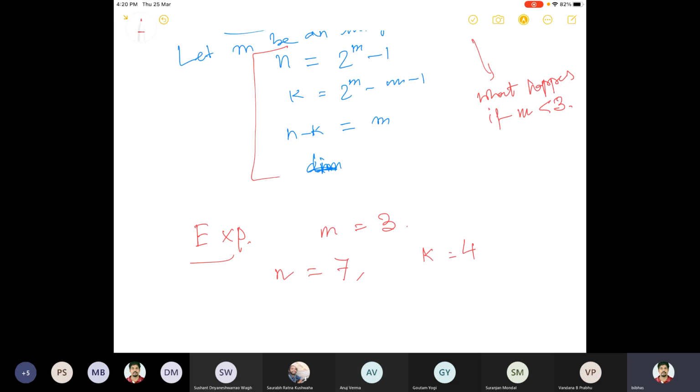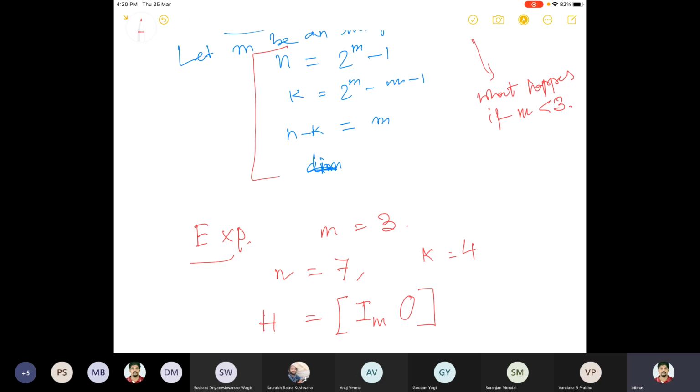Now, if I want to construct the parity check matrix H, what should be the form of H? There should be an identity matrix and some other matrix. What should be the order of the identity matrix? N minus k. Yeah, it is n minus k, so here it is 3.